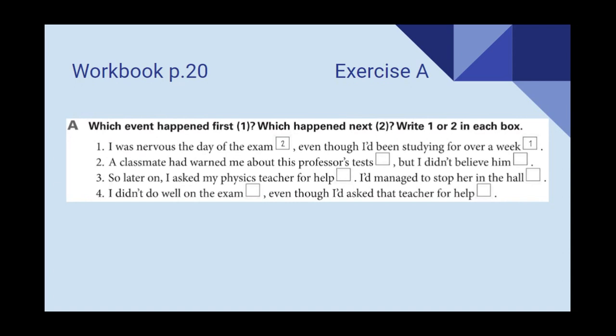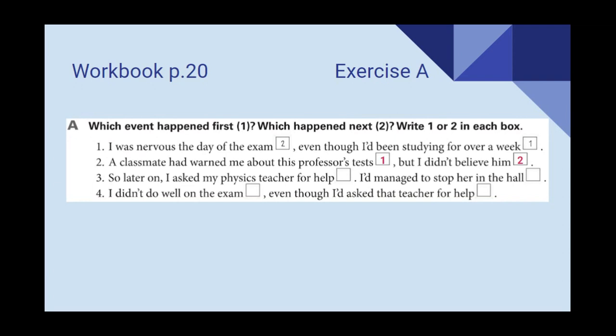Let's take a look at the second one. A classmate had warned me about this professor's tests, but I didn't believe him. What happened first? The classmate told me about the tests, or I didn't believe my classmate? That's right. A classmate warned me about the test, but I didn't believe him is the second action. Now pause the video and work on the other sentences.